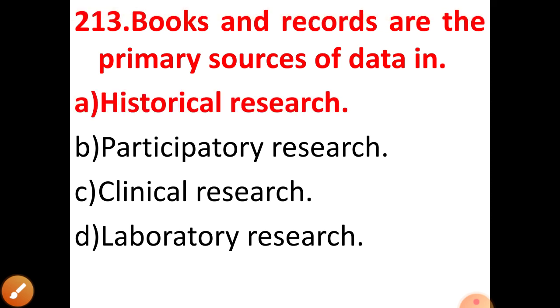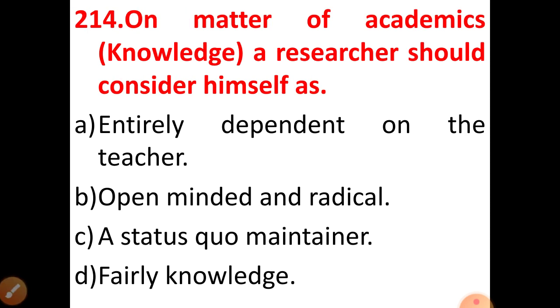See, the next question is, on matters of academic knowledge, a researcher should consider himself, here the options are, entirely dependent on the teacher, open-minded and radical, option C a status quo maintainer, and option D fairly knowledgeable. So on matters of academic knowledge, a researcher should consider himself open-minded and radical. So option B is the correct answer.